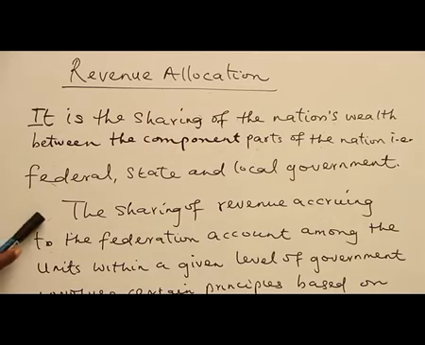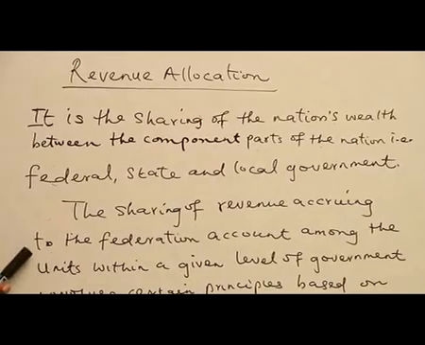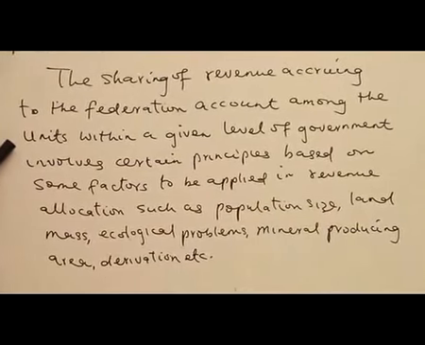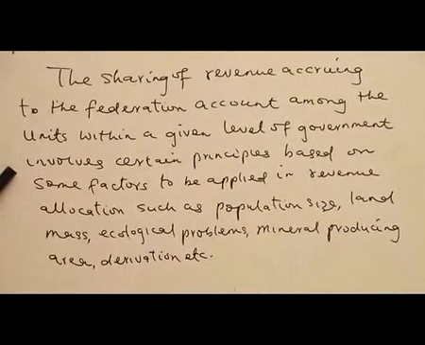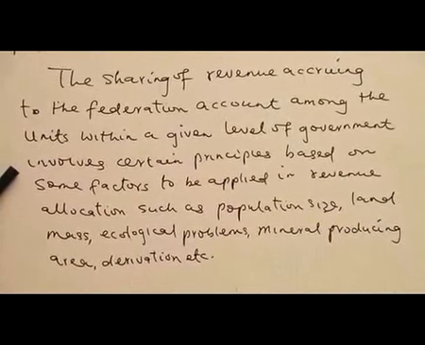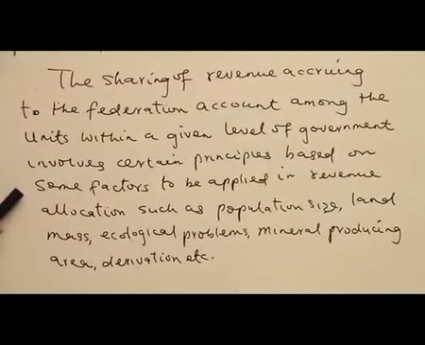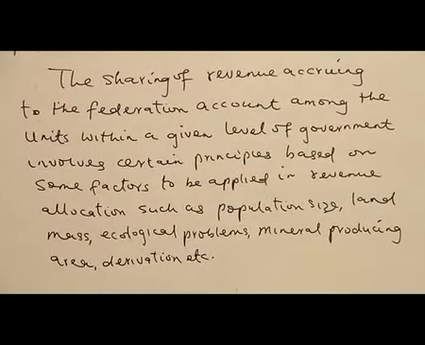Now, the sharing of revenue according to the federal account among the units within a given level of government involves certain principles based on some factors to be applied in revenue allocation. That is, when it comes to the sharing of revenue available in the federal government account, there are certain principles that were put in place, but the principles are not constant.